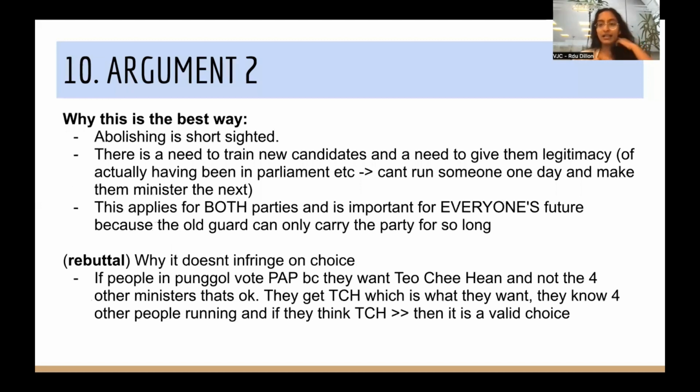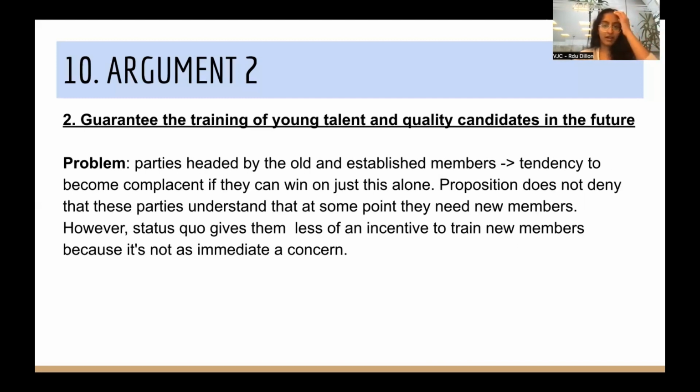So why exactly is retaining the GRC system the best way to go about doing this, right? And this is because abolishing is something that is short-sighted in nature. There is a need to train new candidates, and there is a need to give them legitimacy, right? Making sure that they've been people who are actually in parliament. You can't just run someone one day as a candidate for the first time and then make him a minister the next day, right? So what this means is that you do actually need the system to piggyback candidates in, and that piggybacking candidates in is a good thing, as contrary to what proposition says.